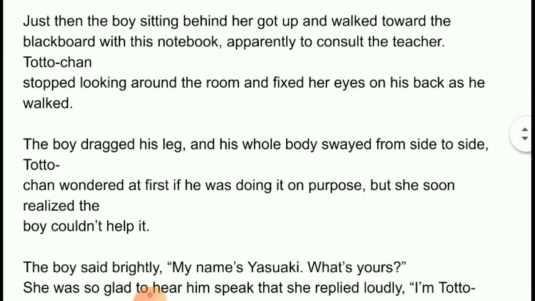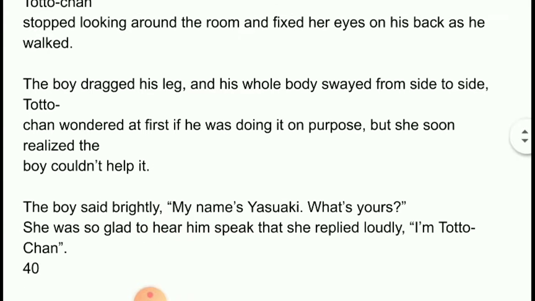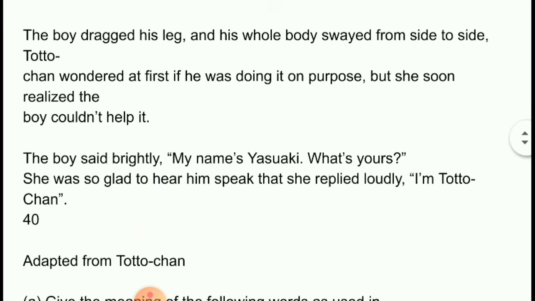The boy dragged his leg and his whole body swayed from side to side. Toto Chan wondered at first if he was doing it on purpose, but she soon realized the boy couldn't help it. The boy said brightly, my name is Yasuaki. What's yours? She was so glad to hear him speak that she replied loudly, I am Toto Chan. This is adapted from the story Toto Chan.